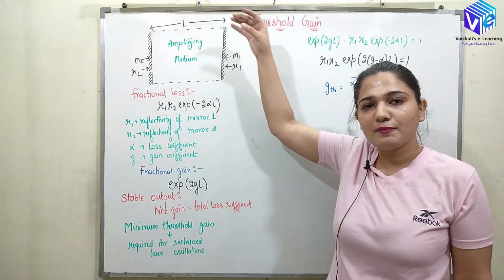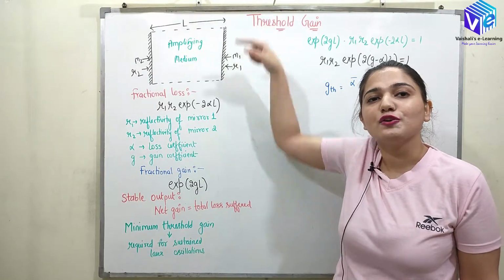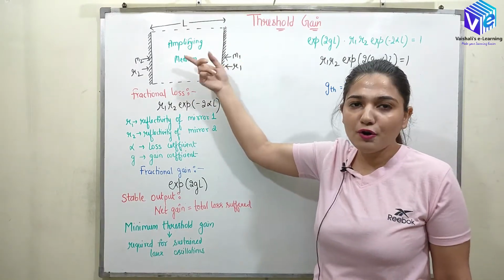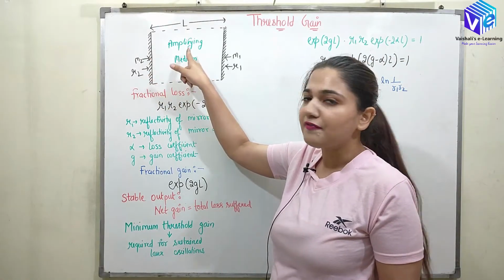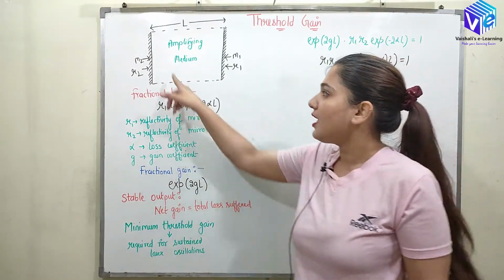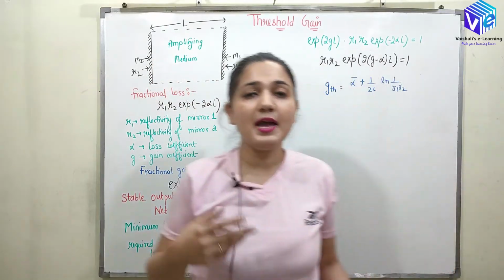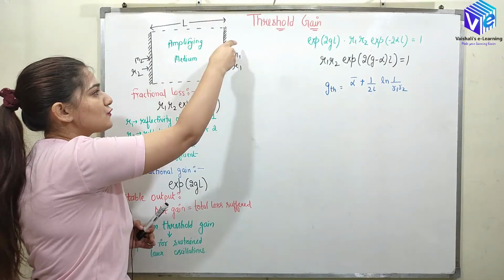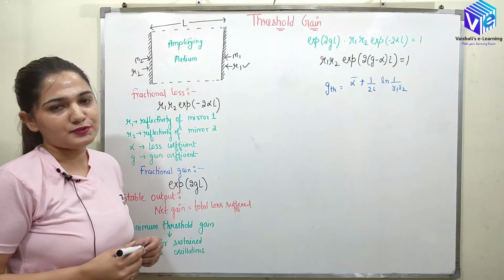How? The electron from the higher energy state will move towards the lower energy state, and the photon is exciting that electron to move to the lower energy state. Now when the photon comes here, one more photon is emitted. So now two photons move towards the mirror and get reflected from the mirror. Here the reflectivity of the mirror comes into the picture. These two photons come again into the amplifying medium, and because of two photons, two more photons are released. These four photons go to the mirror M1, and here the reflectivity of the mirror M1 comes into the picture.